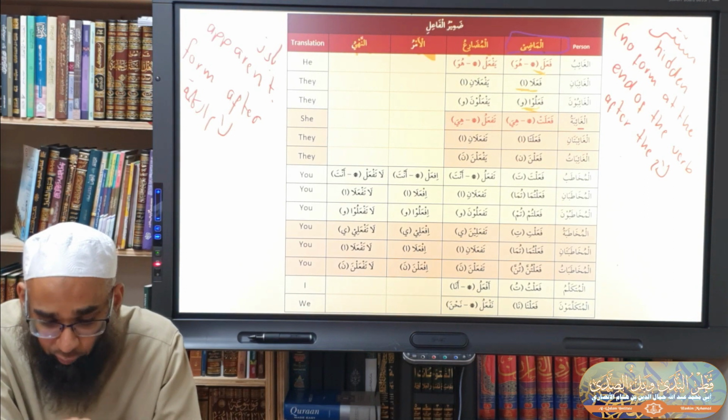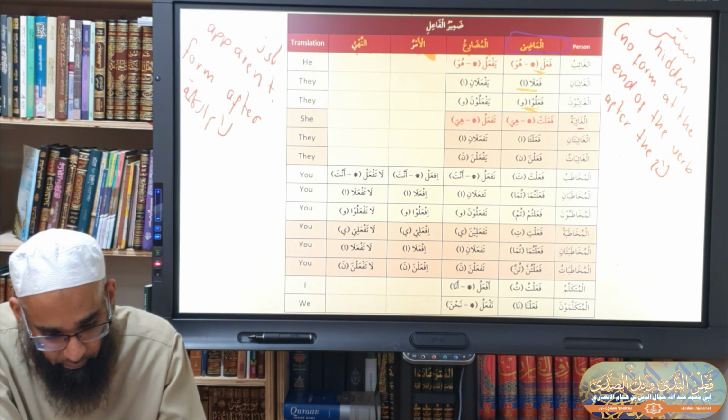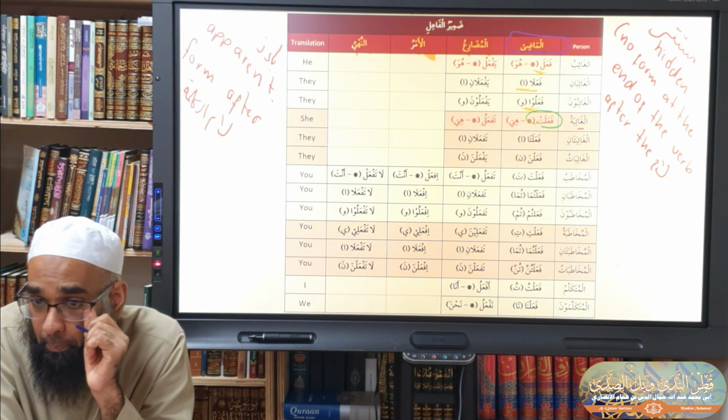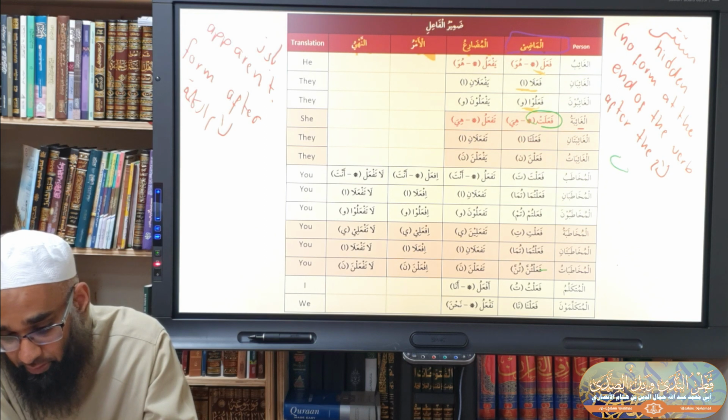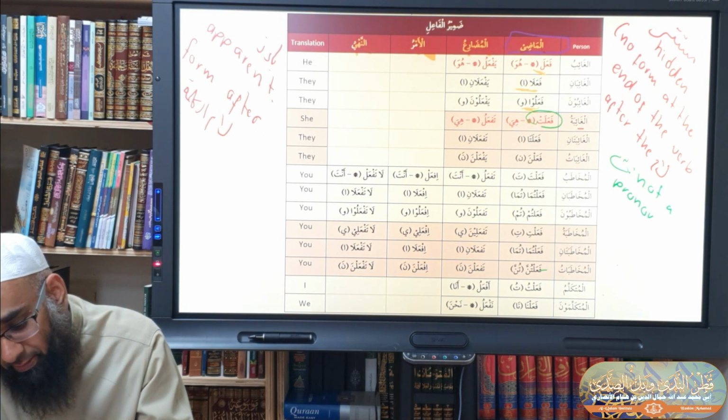Yes. Now fa'alat, you have to understand this; it is very important. This ta in fa'alat is not a pronoun. What is this ta?